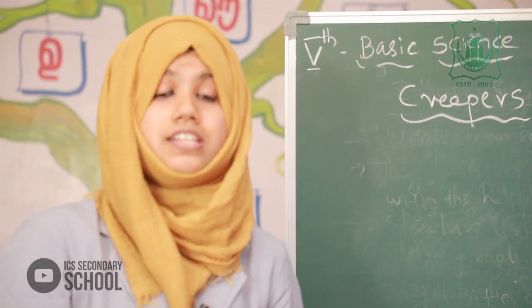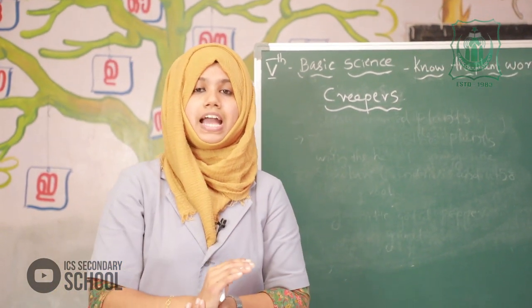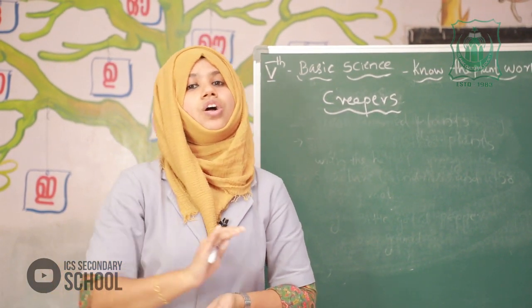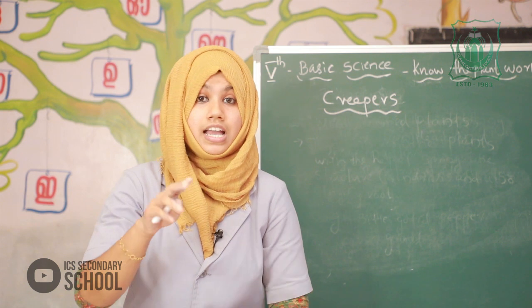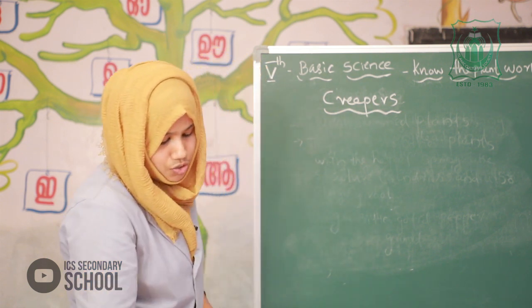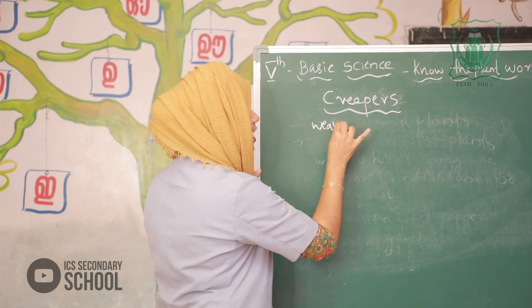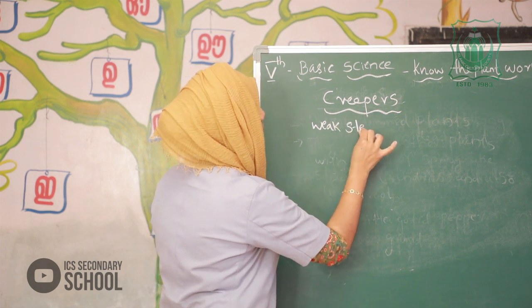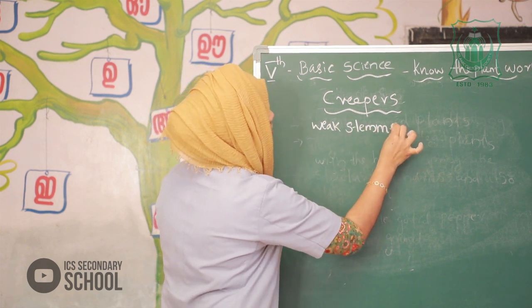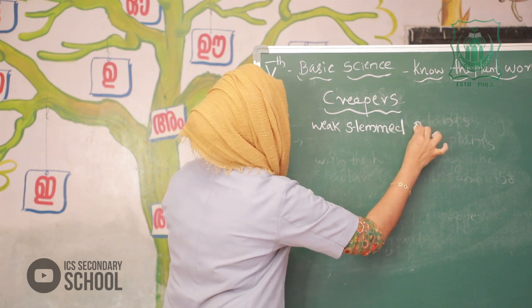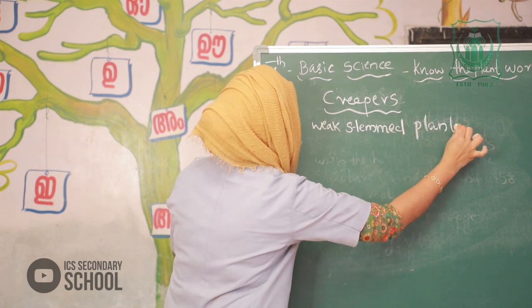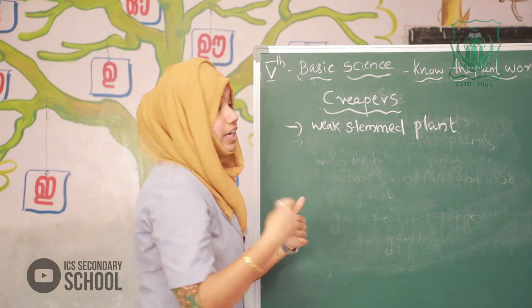Creepers are weak-stemmed plants that creep on the ground. How do they grow?